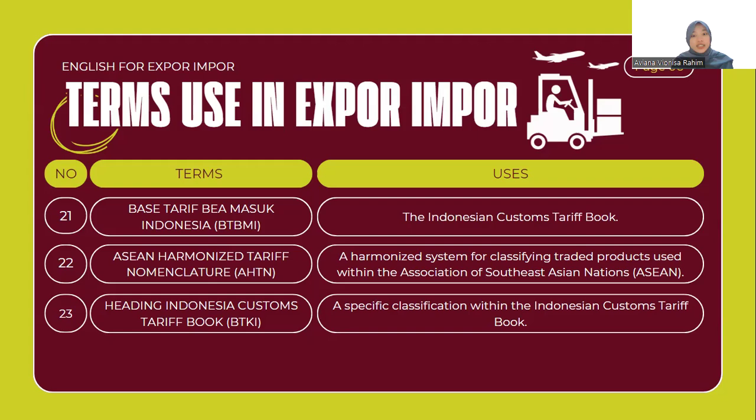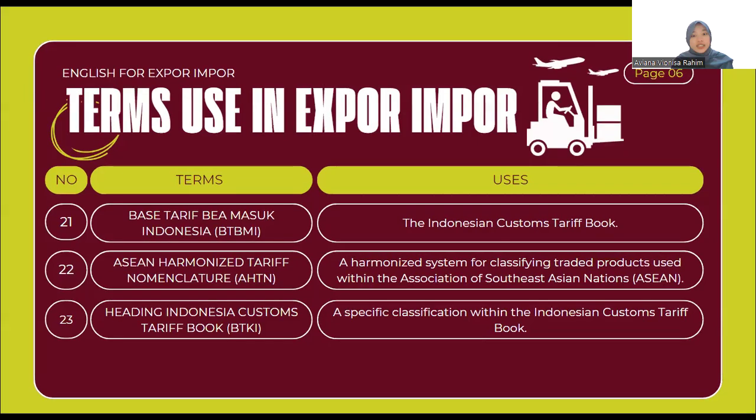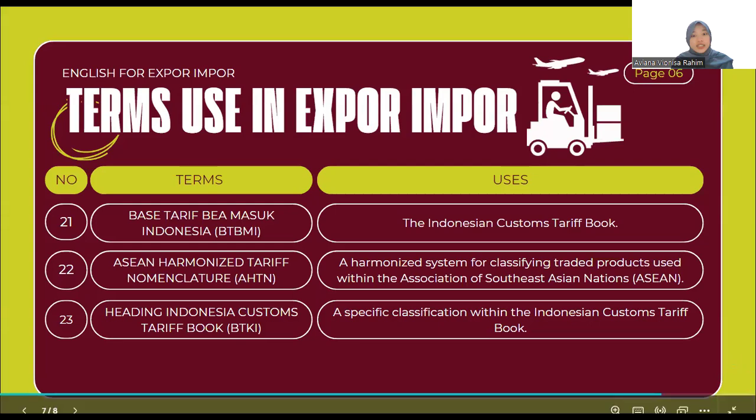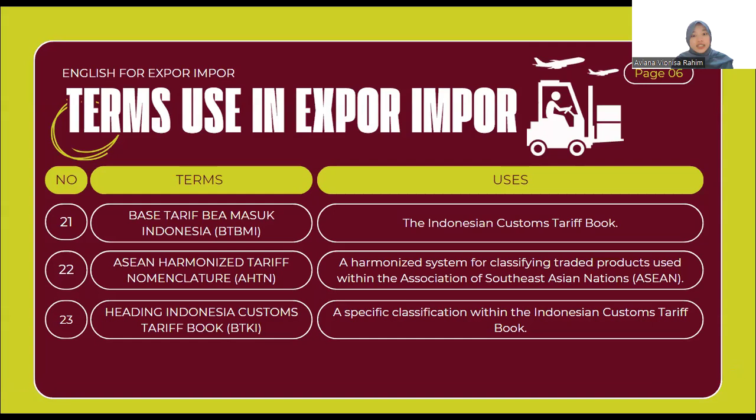So, actually, here, BTBMI and ASEAN Harmonized Tariff Nomenclature, AHTN, provide essential reference points aiding in the accurate classification of goods within the Indonesian Customs Tariff Book, BTKI.